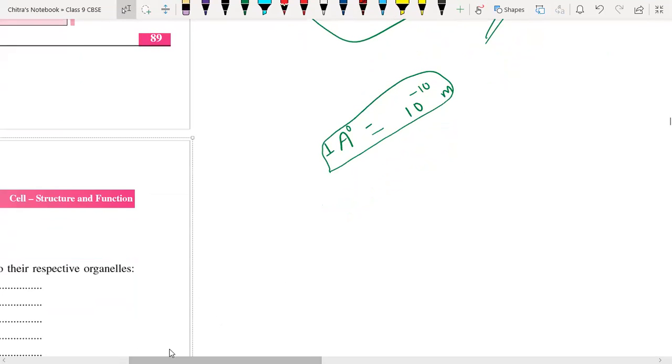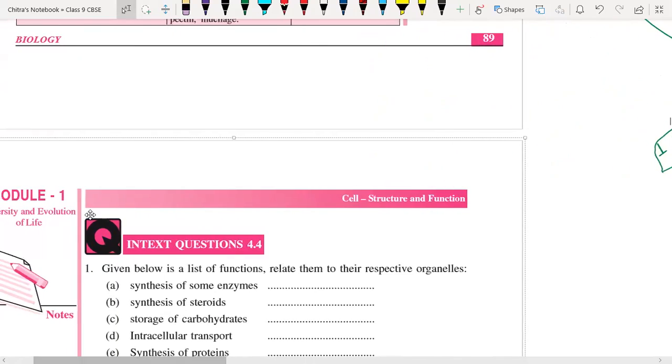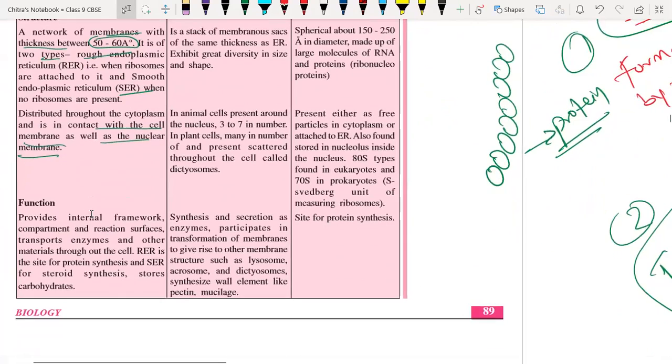Okay, so we will discuss the next part. Now we have to discuss the functions of the endoplasmic reticulum. It provides an internal framework, compartments and reaction surface in order to transport various proteins and enzymes through the nucleus to the cytoplasm and from the cytoplasm to the cell membrane.